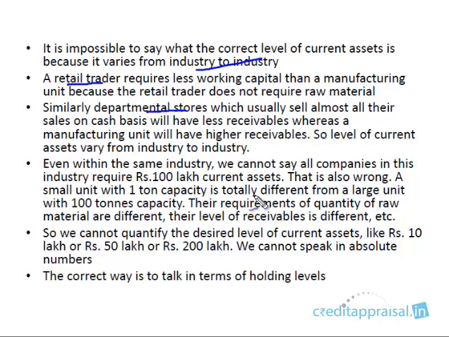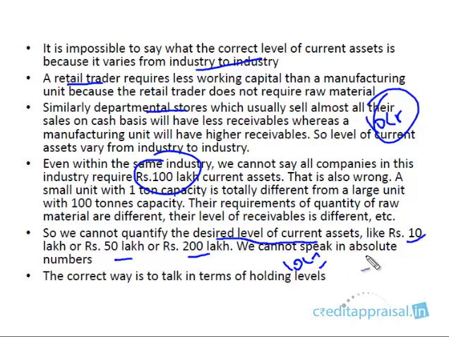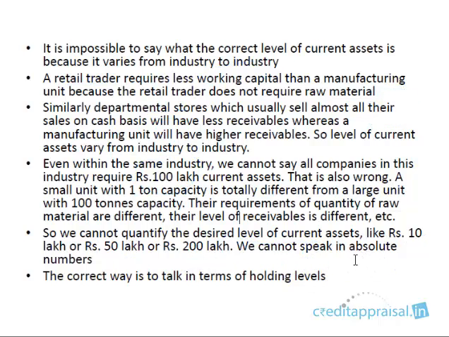Right? A small company with say 1 ton capacity is totally different from a large company with 100 tons capacity. Right? 100 lakhs of current assets might be a huge amount for a small company of 1 ton capacity, whereas for a large company, 100 lakhs, that is 1 crore, is not sufficient. Maybe it requires 10 crores. We don't know. So what is the required level of current assets? What is the desired level of current assets? Is it 10 lakhs or 50 lakhs or 200 lakhs or 10 crores? We cannot speak in absolute terms. Are you getting the point? We cannot speak in absolute terms.